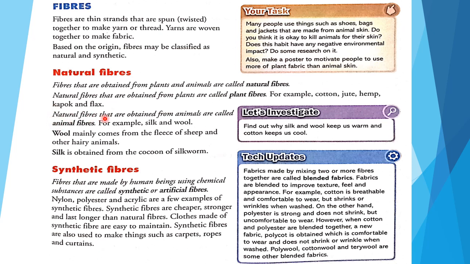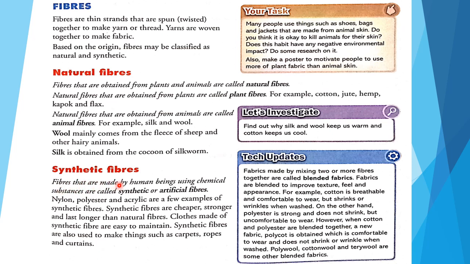And here you see natural fibers that are obtained from animals are called animal fibers. For example, silk and wool. Wool mainly comes from the fleece of sheep and hairy animals. Silk is obtained from the cocoon of silkworm. Those are silk and wool, as we know. And wool comes from the sheep and some other hairy animals. And silk is obtained from the cocoon of silkworm, okay children. Now here again we will see synthetic fibers.